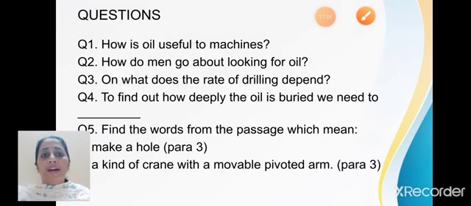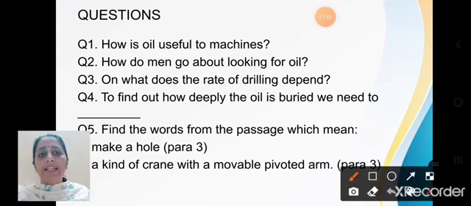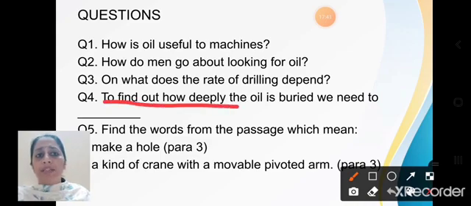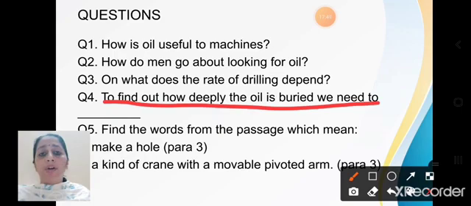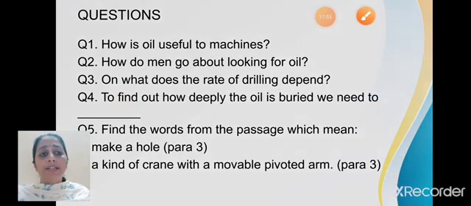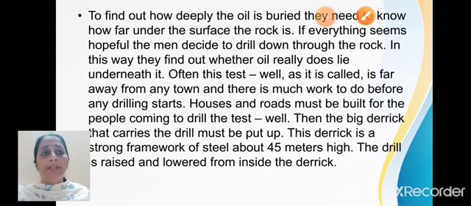Next, to find out how deeply the oil is buried, we need to. Now it is just fill in the blanks. You have to complete the sentence basically. They have given you a sentence. This is another type of question that can be asked. A sentence is given to you and all you have to do is to just complete the sentence by looking up for its completion in the passage. Let us see how we can complete this.